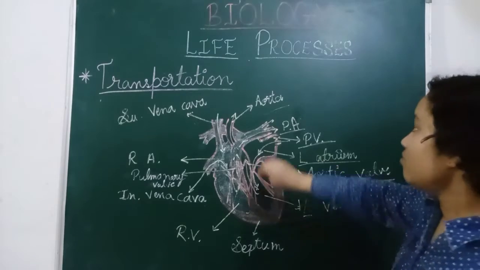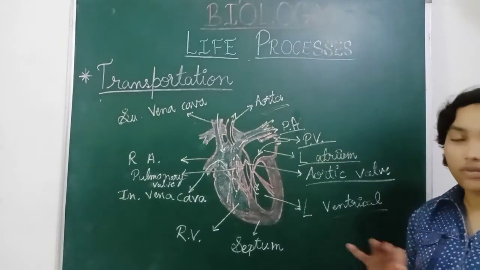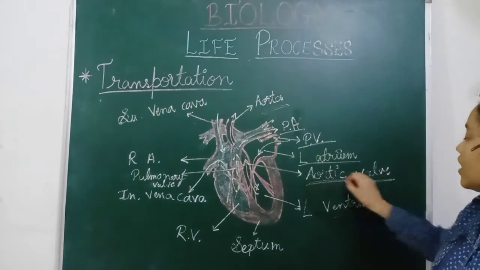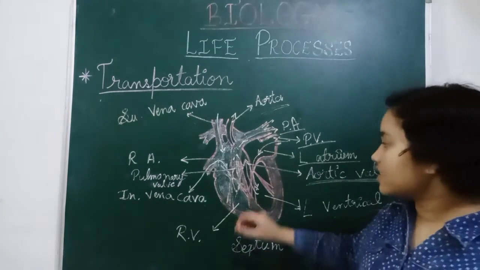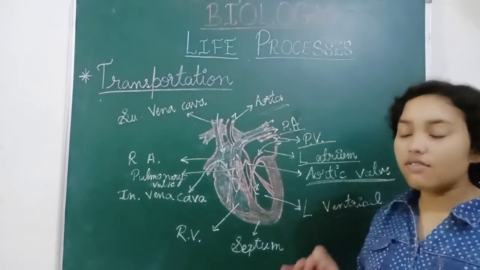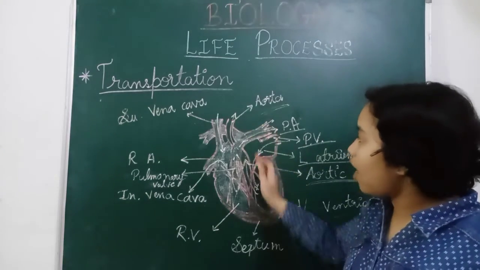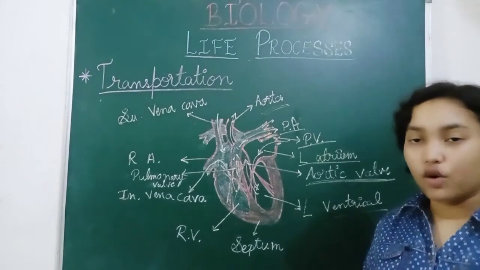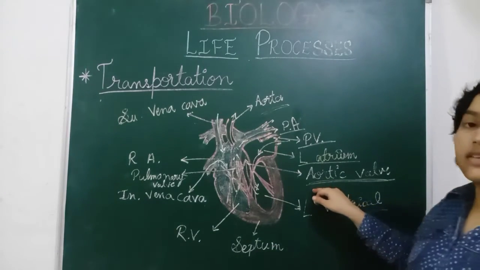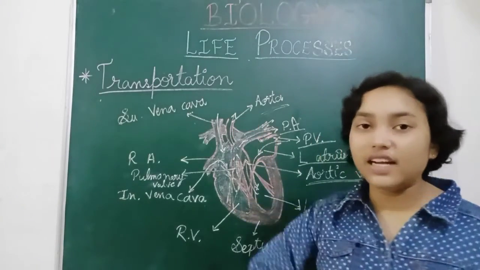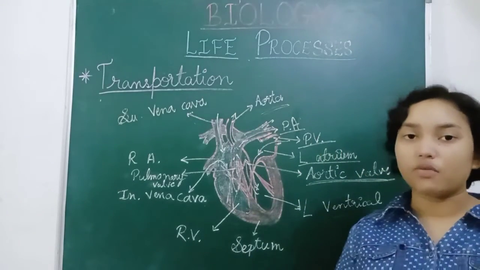This valve is named after the artery, the aorta. The aortic valve opens, just like the pulmonary valve, and the whole blood is carried out to the aorta and it closes up. The aortic valve closes, and oxygenated blood is supplied to the whole body.